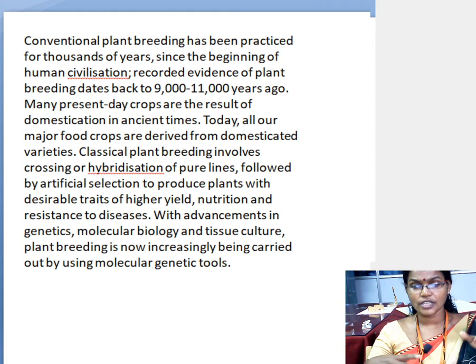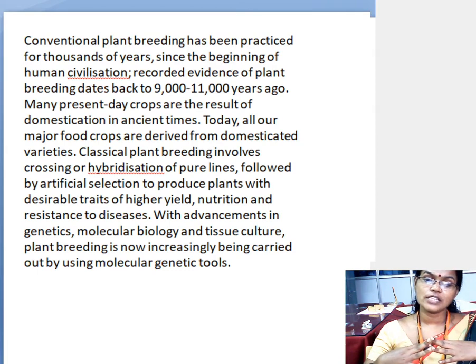Okay, artificial selection, what do we say? With desirable traits of higher yield. That means they should have the capacity of higher yielding production, they should have nutrition, and they should fight against disease. They should have tolerance or fight against the pathogens and all. So those are the desirable traits of higher yield, nutrition and resistance to diseases, we will say.